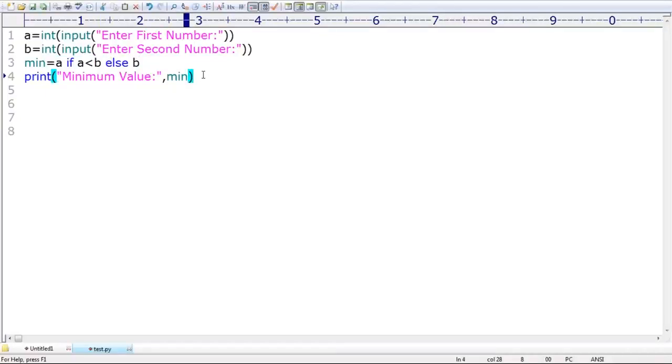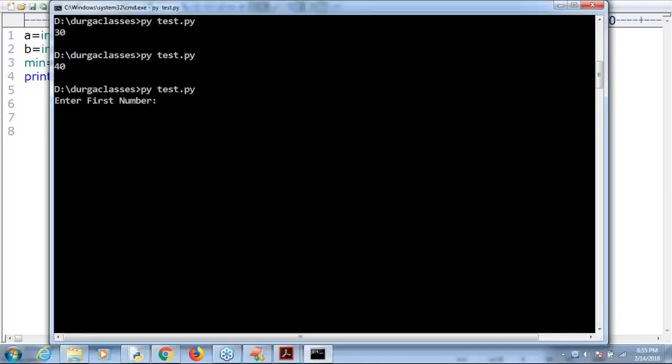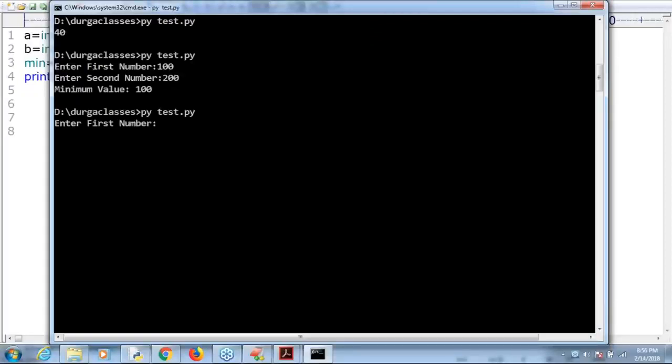Now, can you please observe that? What is the output? Enter first number: 100. Enter second number: 200. Yes, minimum value is 100. Let me execute once again. Enter first number: 567. Second number: 123. Then automatically, what is the minimum number? 123 is the minimum number. Clear? Are you able to understand?